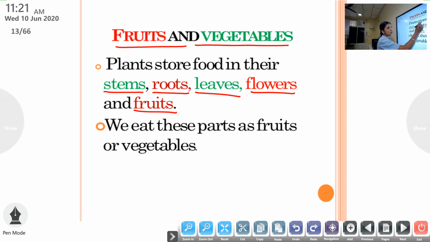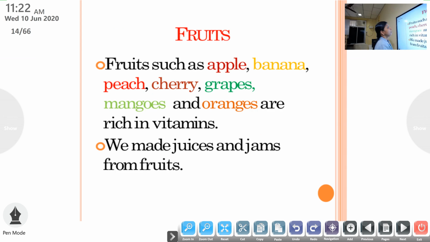Okay. So plants store food where? In their stems, roots, leaves, flowers and fruits. We eat these parts as fruits and vegetables. So plants store food material in their stems, roots, leaves, flowers, fruits. Means in all plant parts food can be stored. And we can use all these parts as fruits or vegetables.